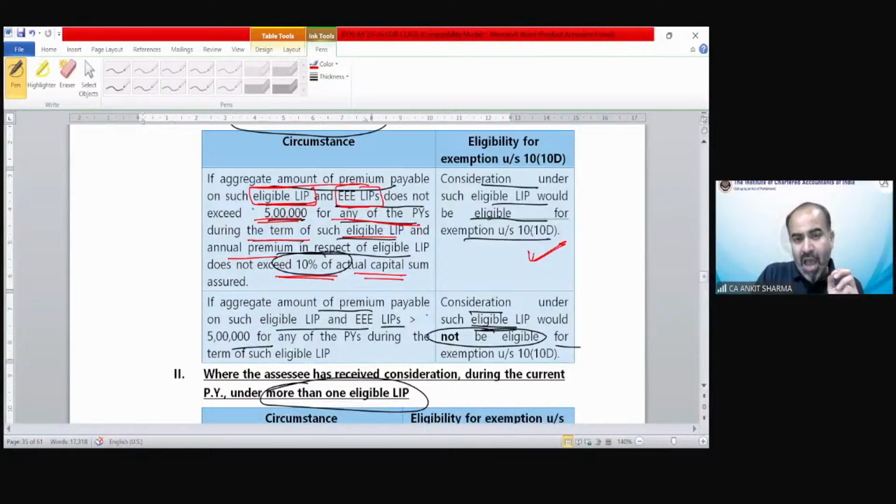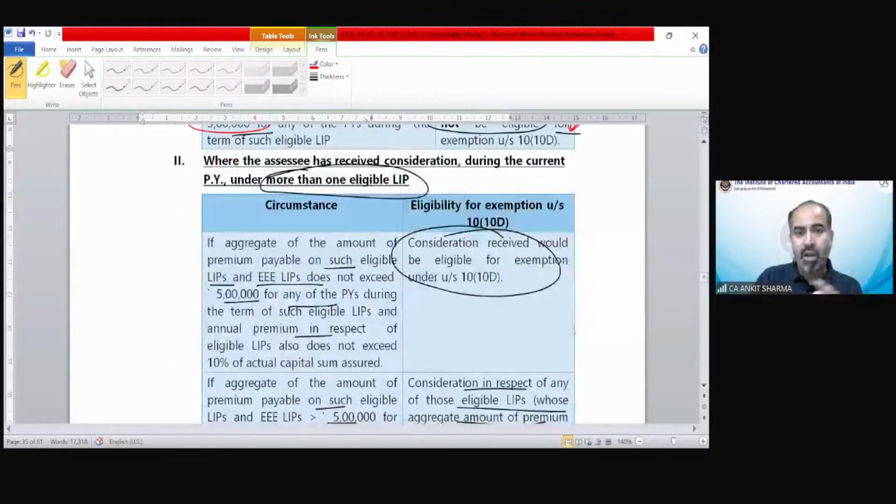If the aggregate amount of the policy premium exceeds 5 lakh, then it would not be exempt under section 10(10D), if that is a single policy. Now, if multiple policies are there, and the aggregate of such amount of premium payable on such eligible LIP and EEE LIP does not exceed 5 lakh, then there would be exemption under section 10(10D).